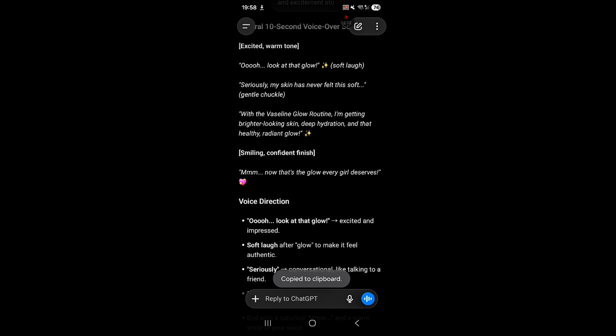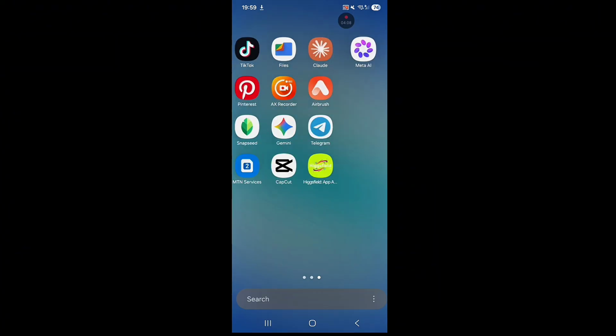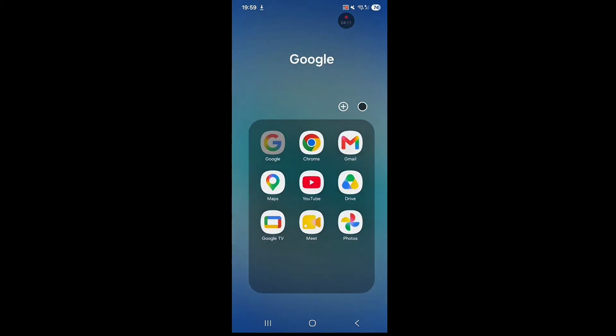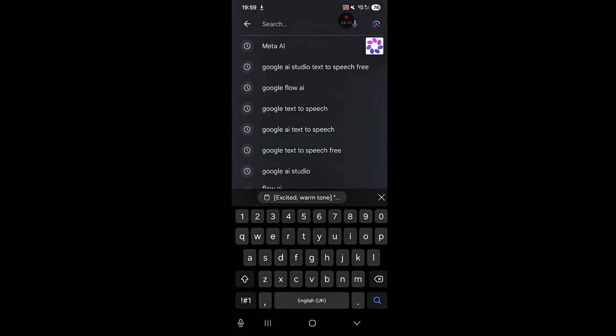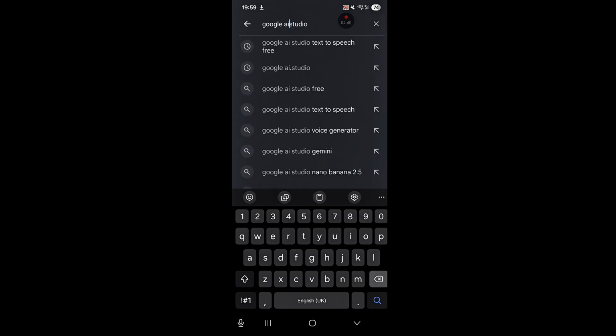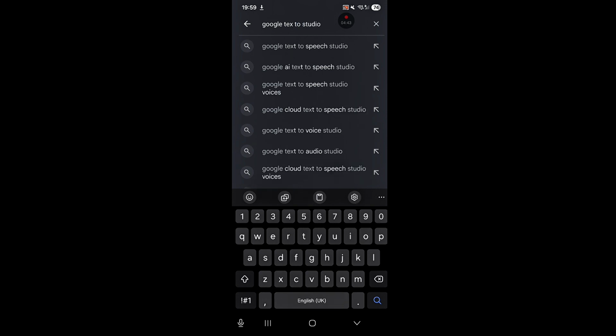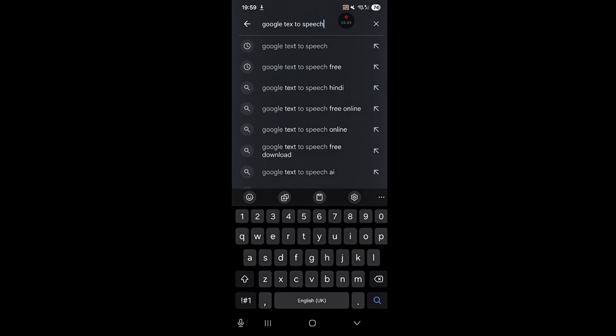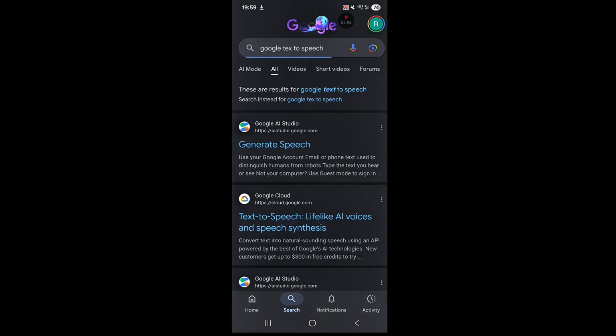And then you copy. So the next thing we are going to do right now, we're going to head over to our Google. You head over to your Google, and then you're going to type Google text to speech. That's what you're going to type in. So once you're done typing it in, you do what? You send it. So Google is now going to bring out different Google text to speech.